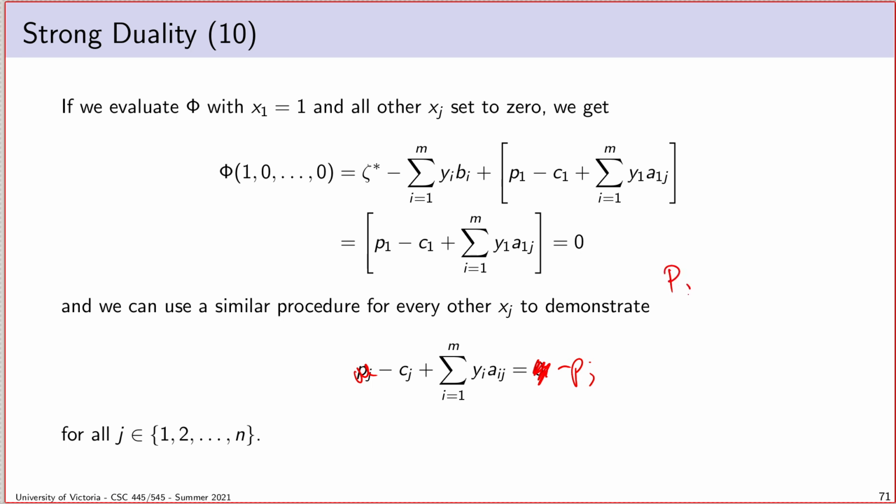Well, wait a minute. So pj is less than or equal to 0, which means negative pj is greater than or equal to 0, which means that negative cj plus this summation here has to be greater than or equal to 0.